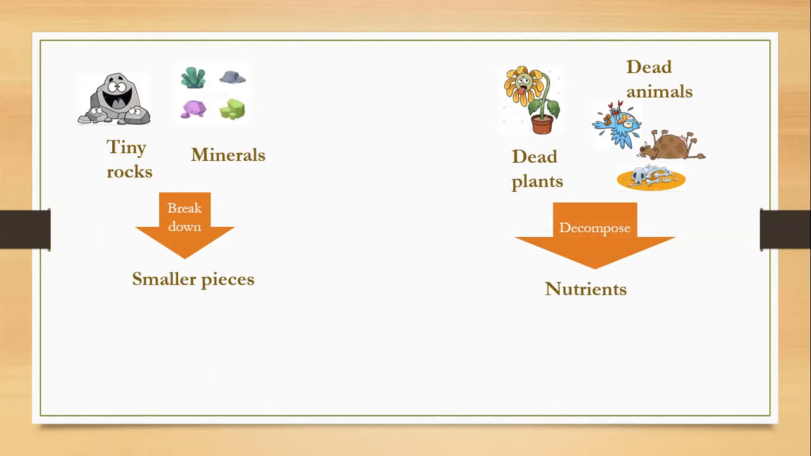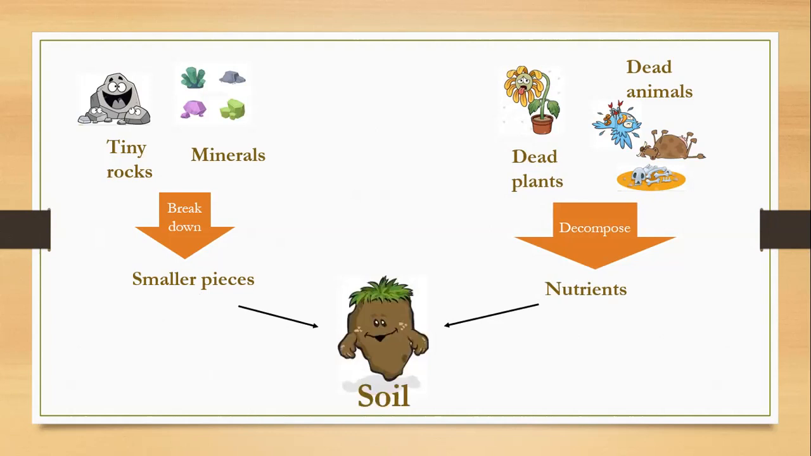So again, the tiny rocks and minerals break down into smaller pieces. What about the dead plants and dead animals? They decompose into nutrients. Both the smaller pieces of the tiny rocks and minerals and the nutrients form the soil. That's why the soil takes a very long time to be formed. Why? Because will the tiny rocks and the minerals break down in just a few days, for example? In a few months? No, they will take much longer to be broken down into smaller pieces, by floods, by the rain, by the earthquakes, or by nature. So it will take a long time.